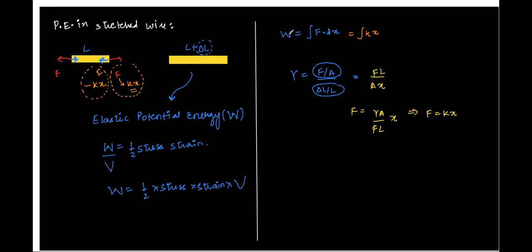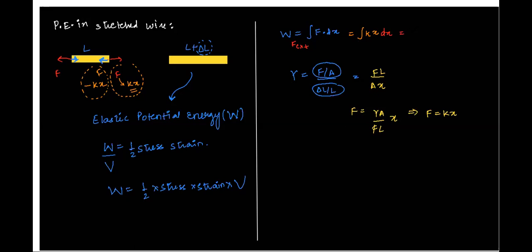We are writing here the work done by that red color F, or the F external, that is equal to K into X, where X is the expansion, or the change in that length, a little change, delta L, right?